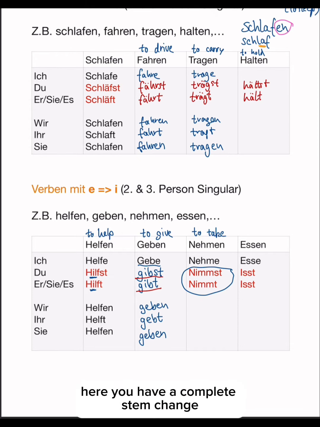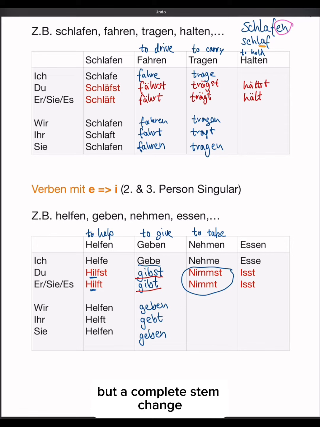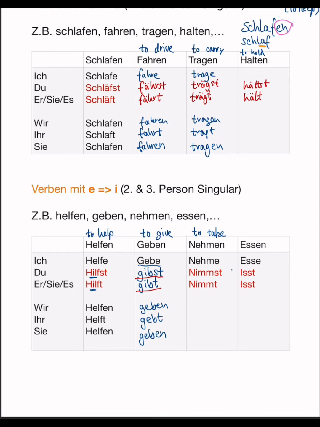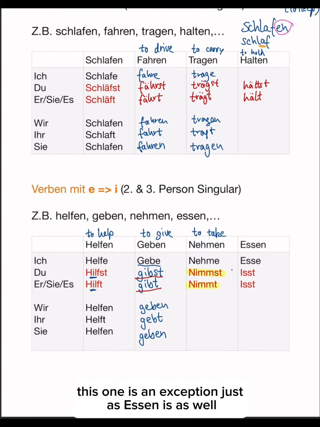Here you have a complete stem change, not just a stem vowel change from E to I, but a complete stem change. So it's not du nehmst like the verb stem. It changes completely. This one is an exception, just as essen is as well.